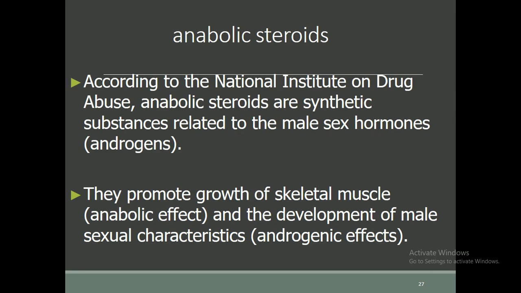characteristics, the androgenic effects. So what are androgenic effects? It means that whenever these anabolic steroids, which are synthetic substances related to the male sex hormone, are used, they will enhance the libido, the sexual desire of the male.